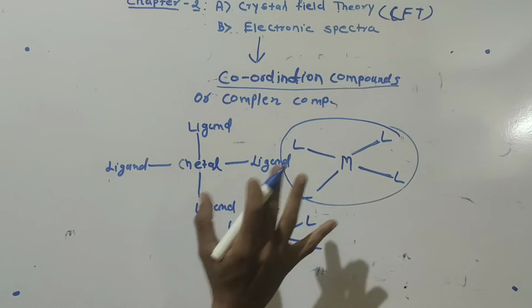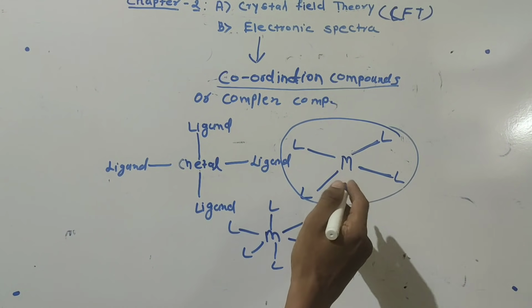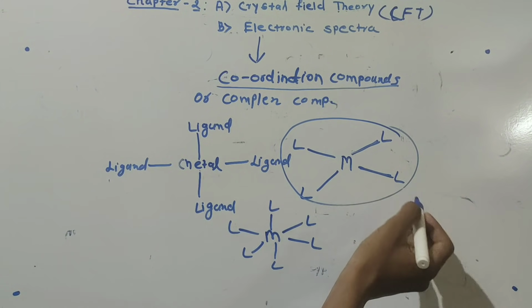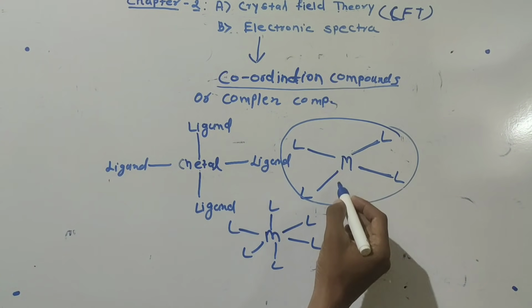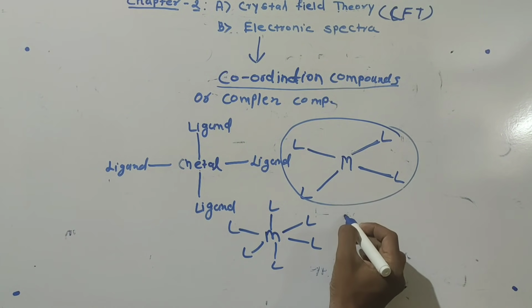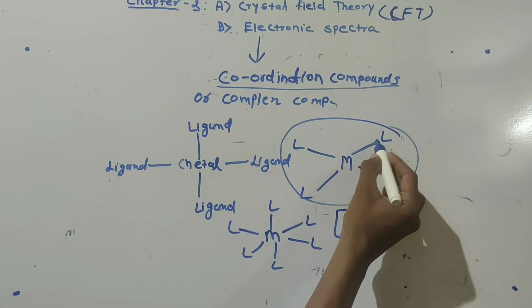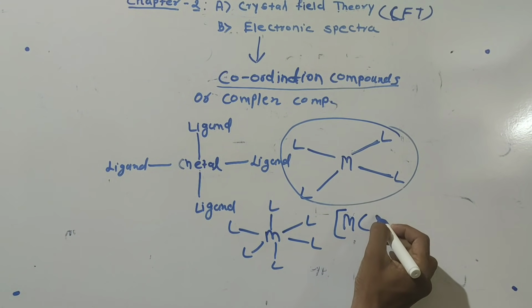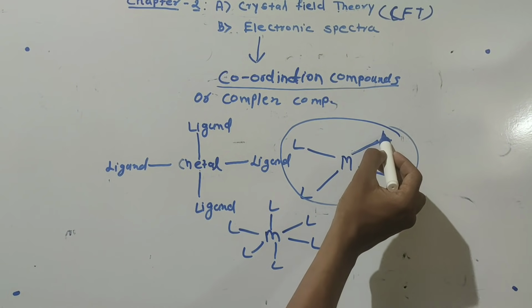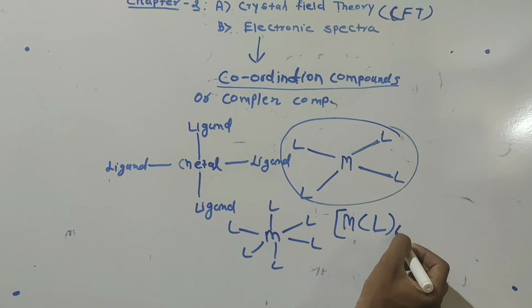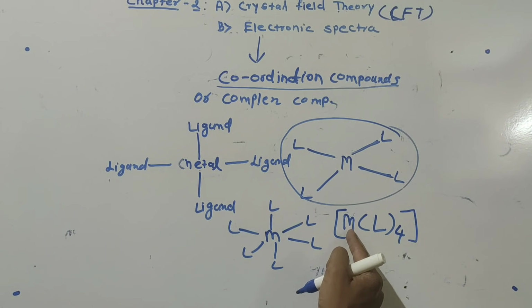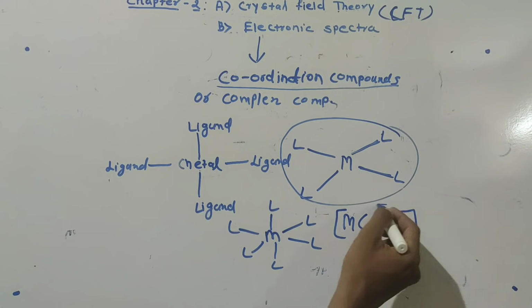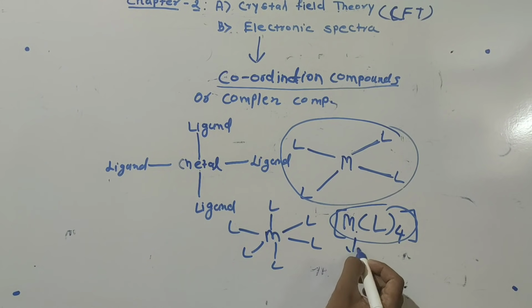Now, if we have to write it generally, how can we write a coordination compound? Suppose this is the metal, and this metal is attached with the ligands. How many ligands are there? 1, 2, 3 and 4. So the metal is attached with 4 ligands, and this compound is called a coordination compound.